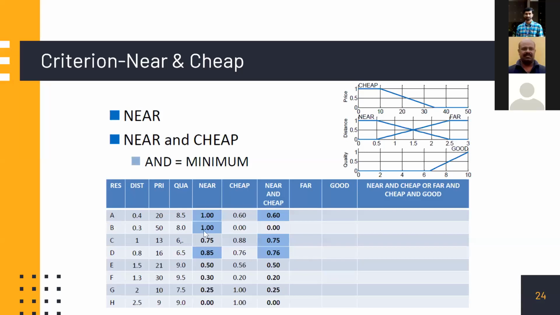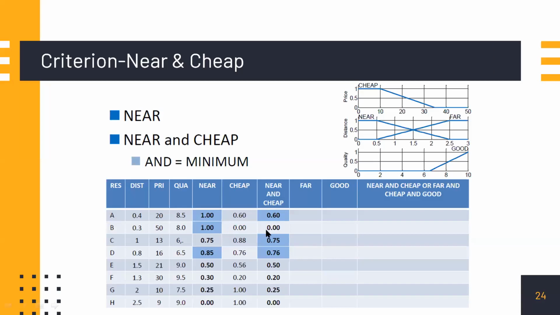If you consider the membership values of near and cheap, 1 and 0.6, then 0.6 only will be taken. Like that, you add all these. So you can see that if you opt for a collective fuzziness value greater than say 0.6 as a good hotel, you can go to A or C or D, a decision can be taken.